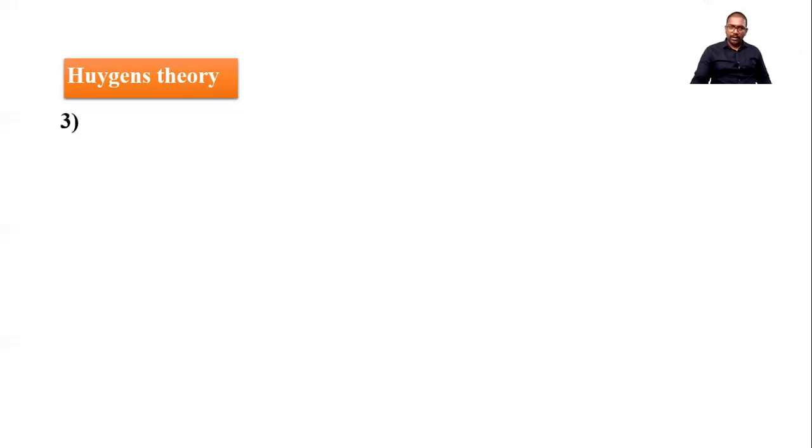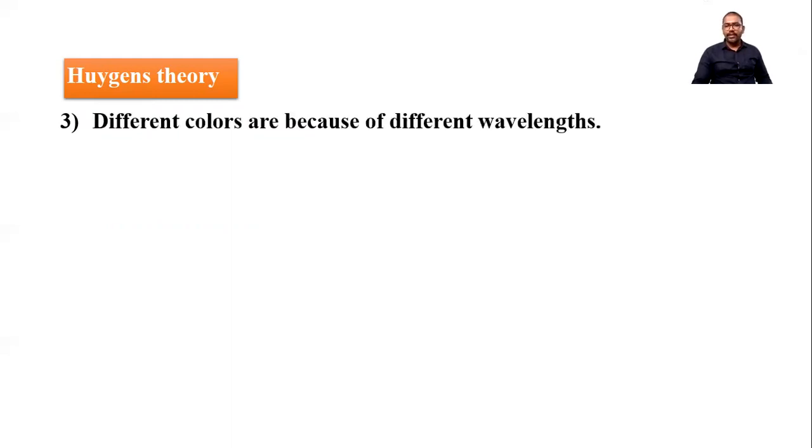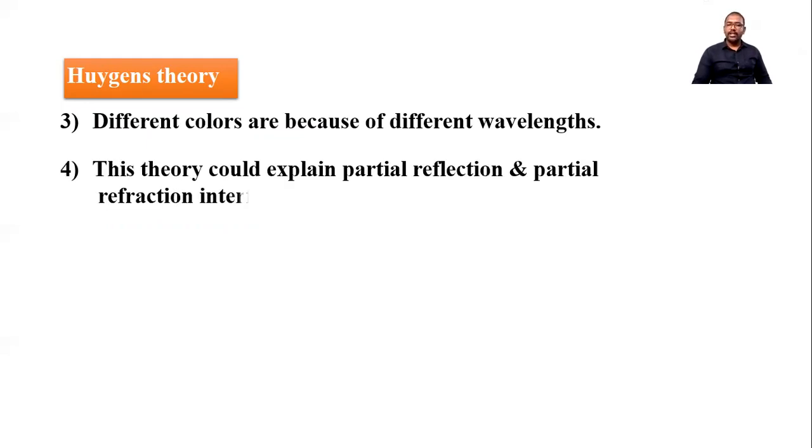Now let's see the third point, the different colors. According to Newton, different colors are because of different size and shape of particles. But according to Huygens, different colors of light are because of different wavelength. Now the fourth one: this theory could explain partial reflection and partial refraction. It explains interference and diffraction, which the previous theory was unable to explain.